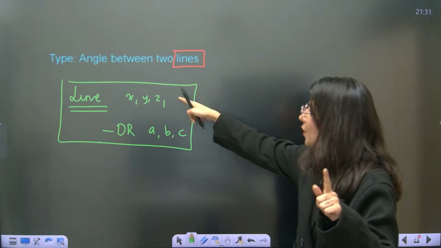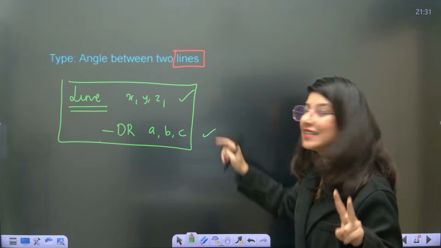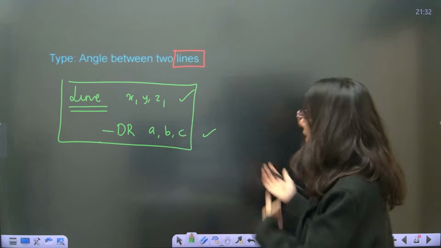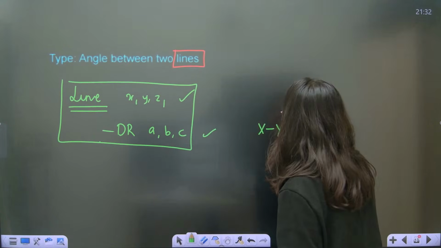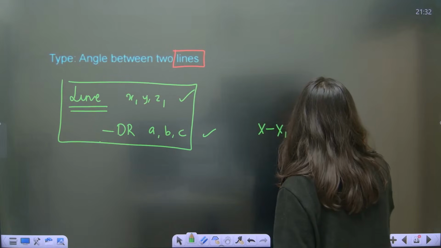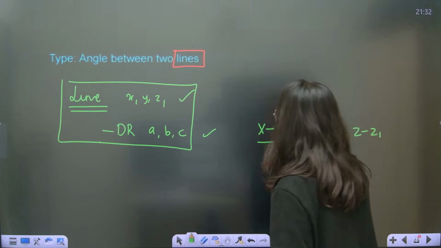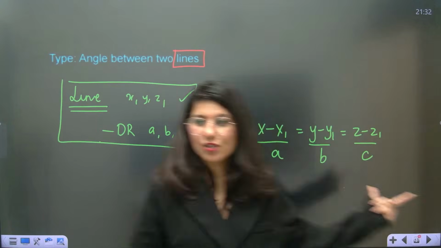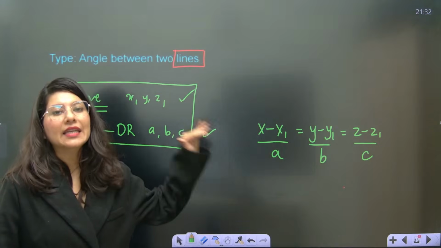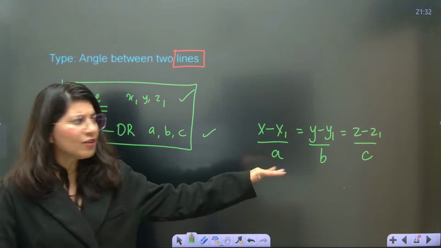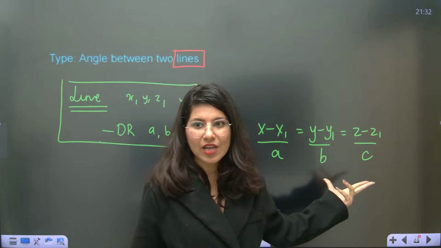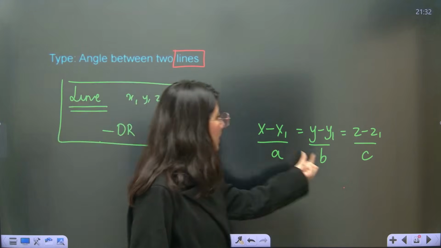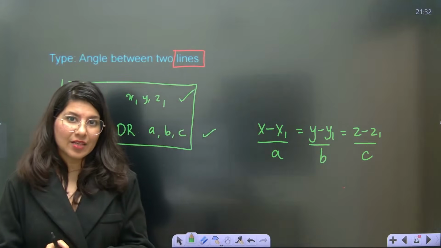Suppose two pieces of information about a particular line are given to you. One is a point. The second is the direction ratio. Can you write the equation of the line? Yes. How? x minus x1 upon a is equal to y minus y1 upon b is equal to z minus z1 upon c. This is the equation of a line in 3D geometry in Cartesian form. How many of you are aware of this? Please let me know in the chat box. This is very important, very crucial. a, b and c are the direction ratios of that particular line.